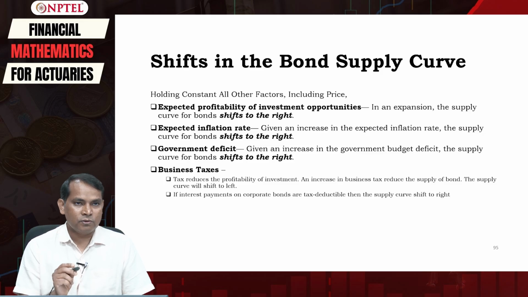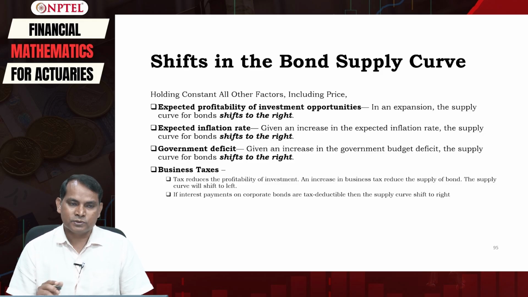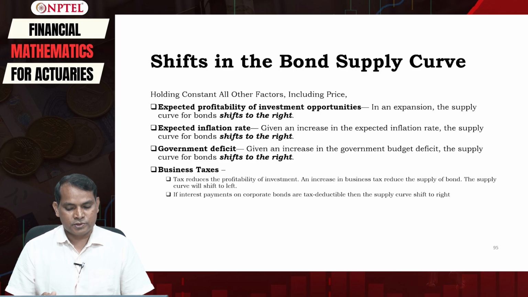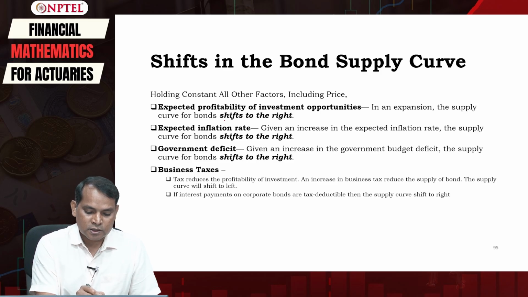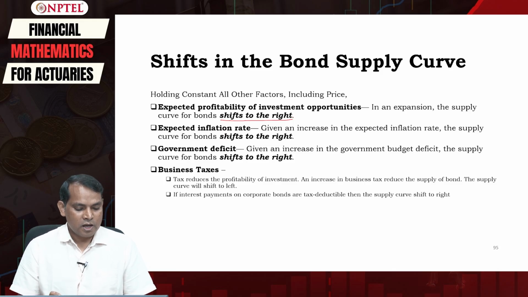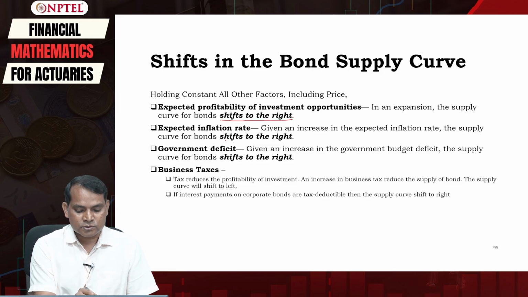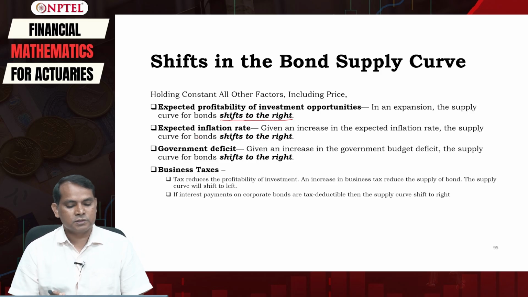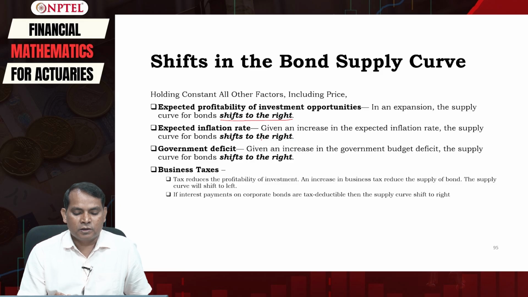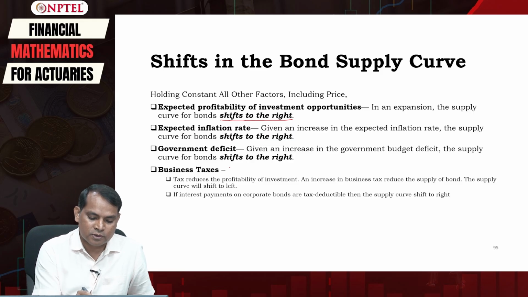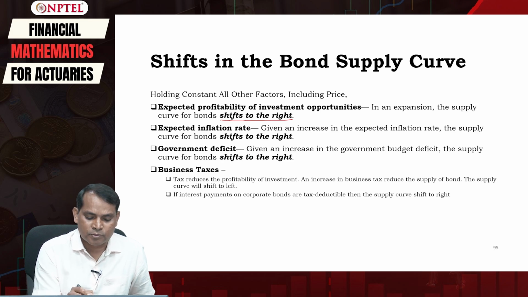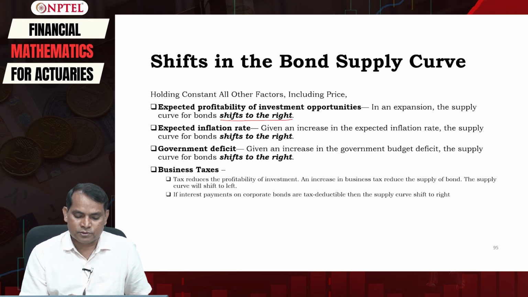Holding constant all other factors, including the price, expected profitability of investment opportunity will shift the supply curve to the right. And changes in expected inflation rate will also shift the supply curve to the right. The same applies to the government budget deficit also.